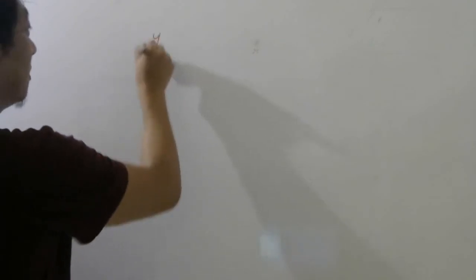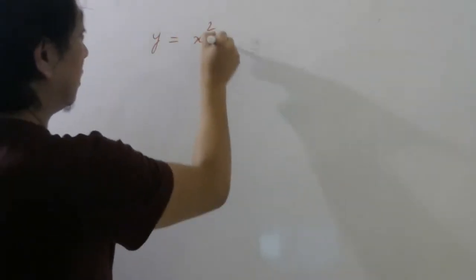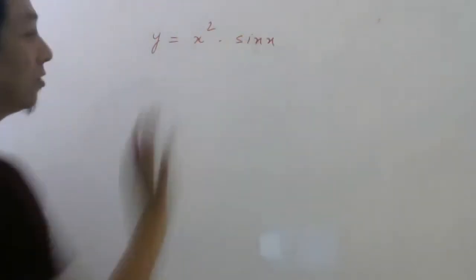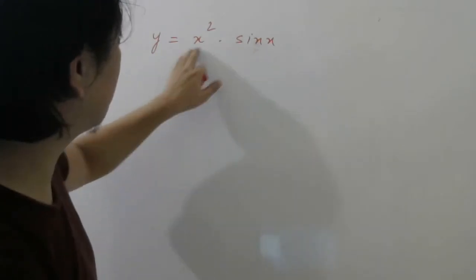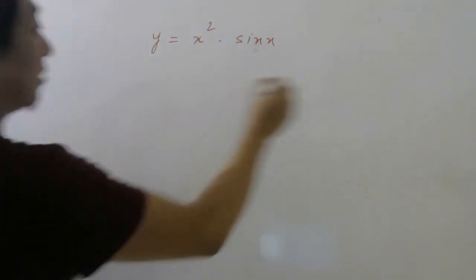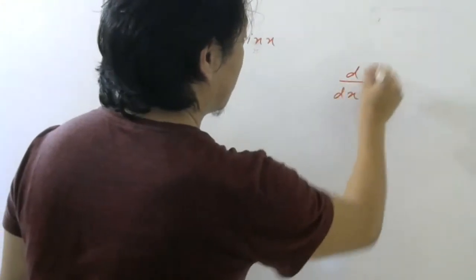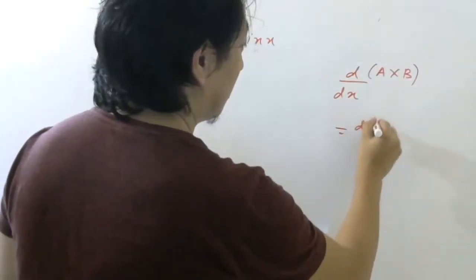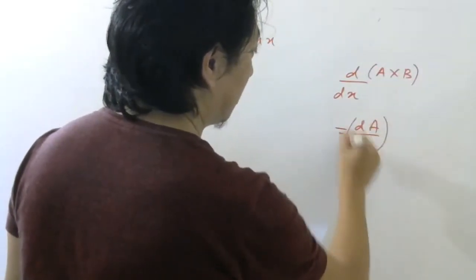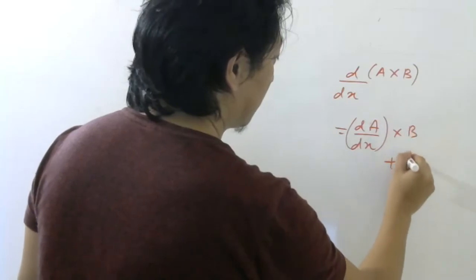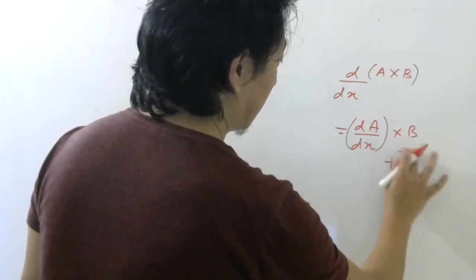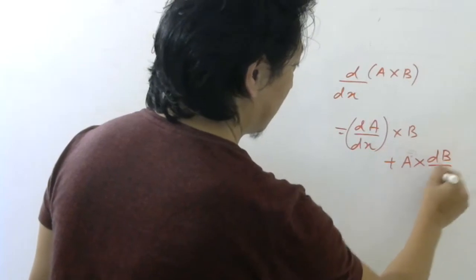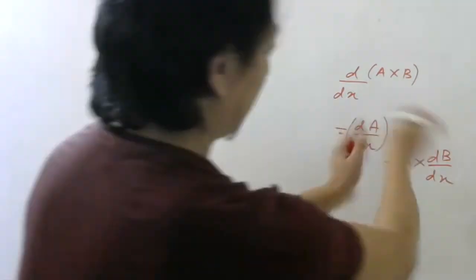So the learning exercise, I think Samruddh is asking, so let me do that question. y equal to x power 2 into sin x. So this is not chain rule because this is a product of two functions of x, right? So what is the formula? If there are two functions a into b, none of them constant, then what is the formula? First derivative of first function into second function plus first function into differentiation of second function. Okay, you can change the order if you want.